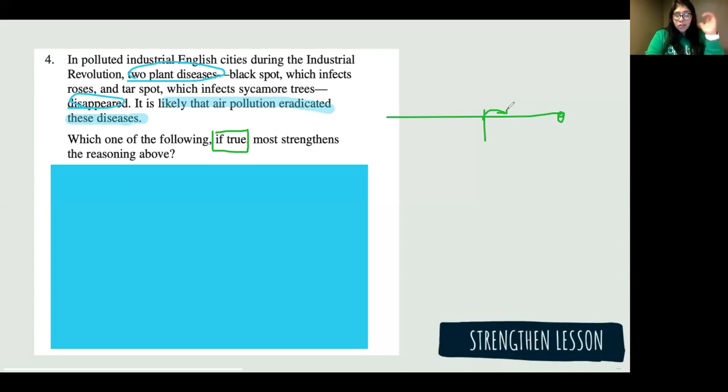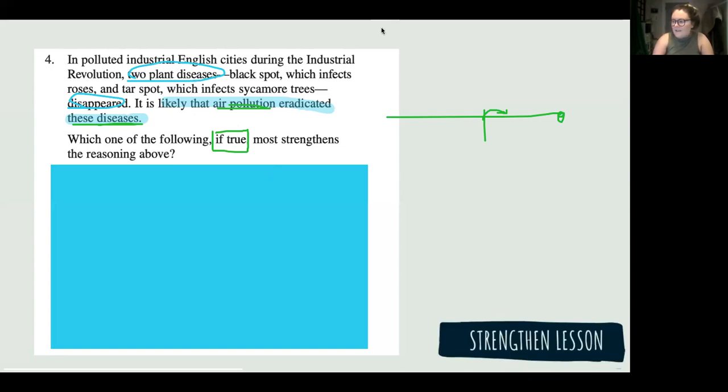Because I did think about an alternative explanation, but I don't know what would have been a good one because air pollution. So like what I say. No, you're perfect. This is where if you don't spend too much time on it, you're totally right. It is likely that something else made the diseases disappear. That is a good enough prediction. Do you see that? Perfect. I can see where you probably were like, I couldn't think of anything, so I went this direction. Totally fine. That's all I predicted, that something else did not cause it. So we would strengthen that the air pollution is what is causing these diseases to be gone if we say something else didn't cause it, right? By eliminating whatever that alternative thing is.